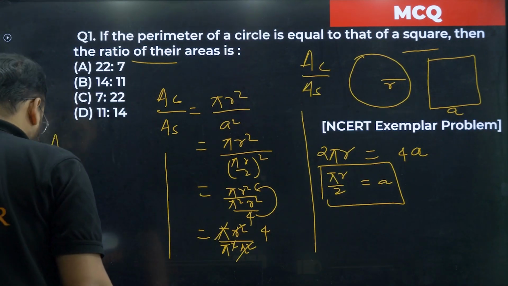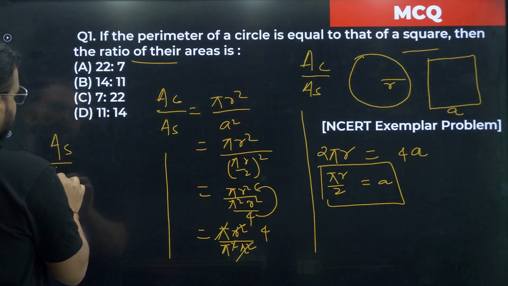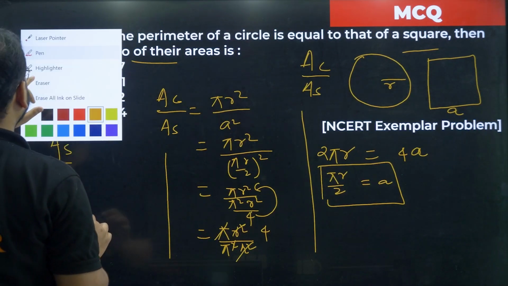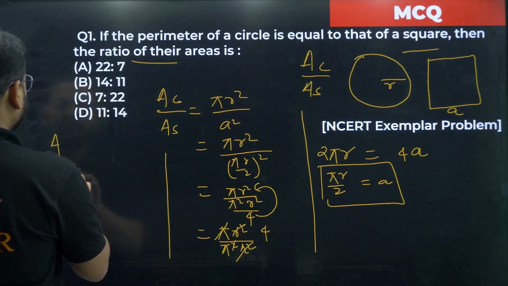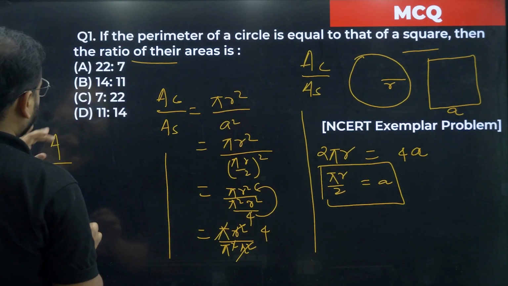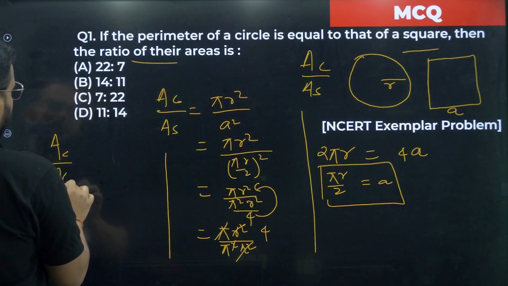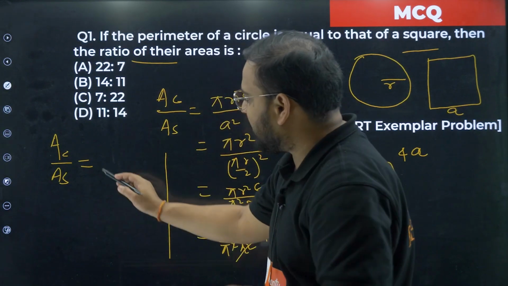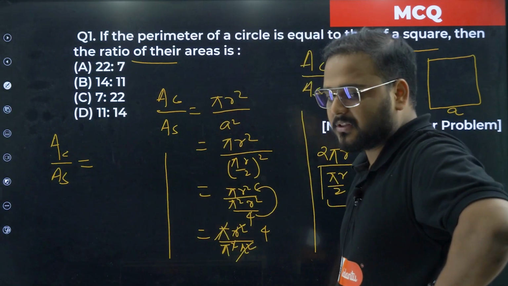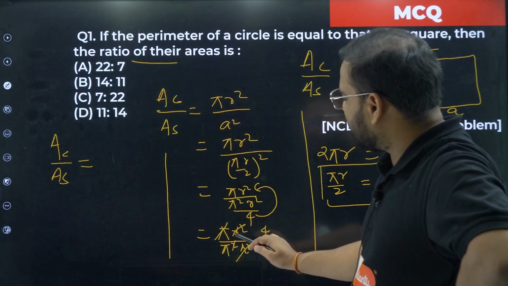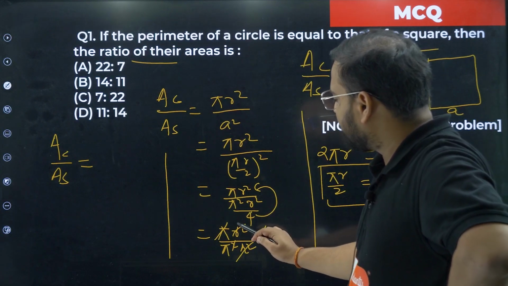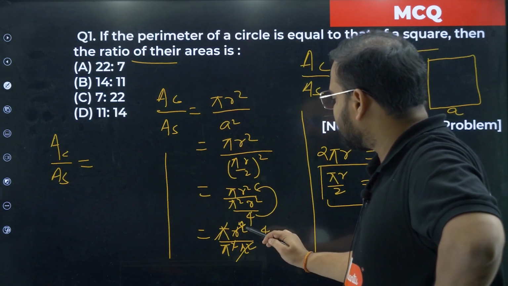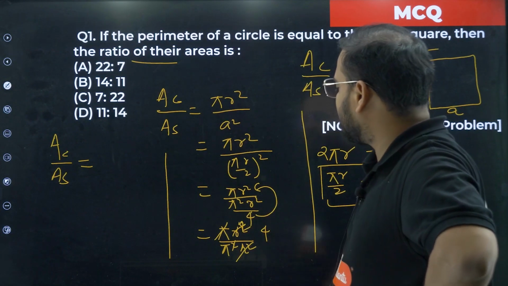So I'm getting a of c by a of s. Have a look. What we have got so far is only 4, since r square was cancelled with the r square in the denominator.